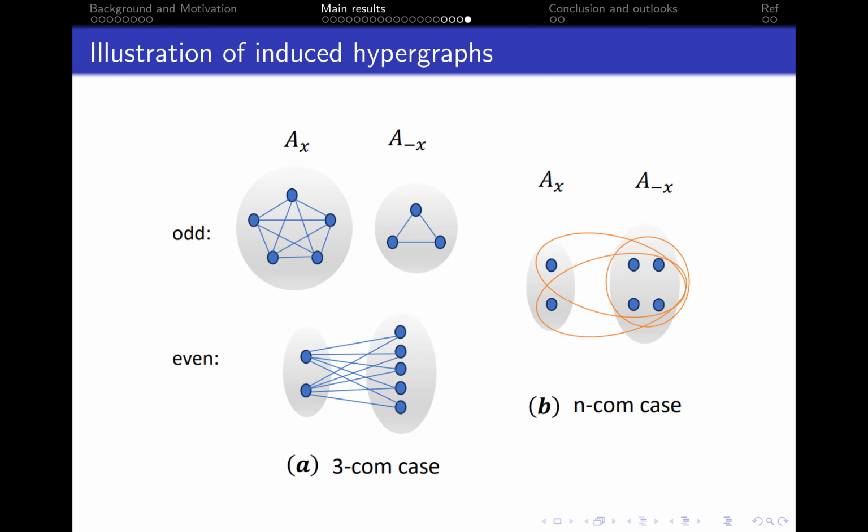When it is even, it is just a complete bipartite graph. For the incomplete case, the induced hypergraph has hyperedges acting on all the vertices in one part and a subset of vertices in the other part, as the figure shows.